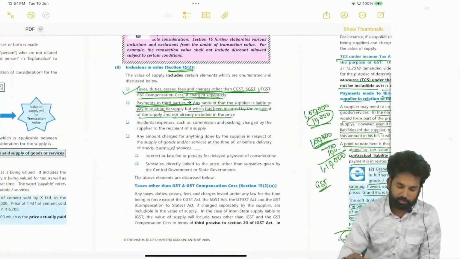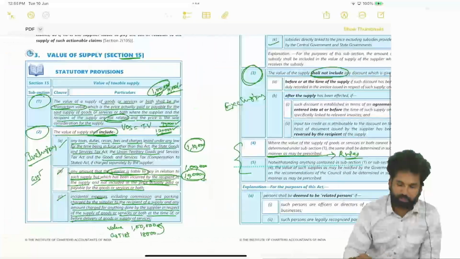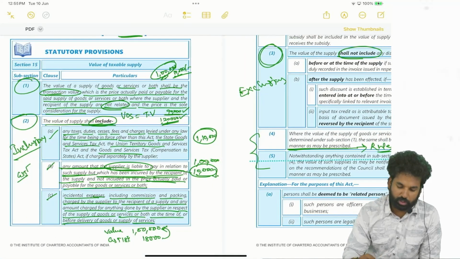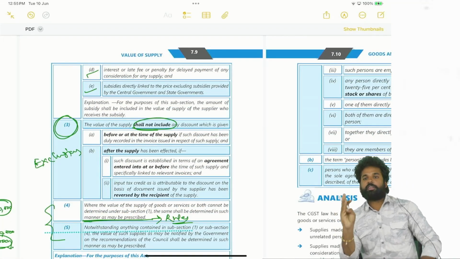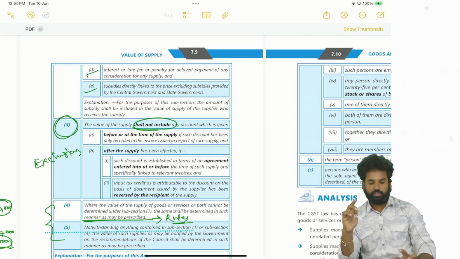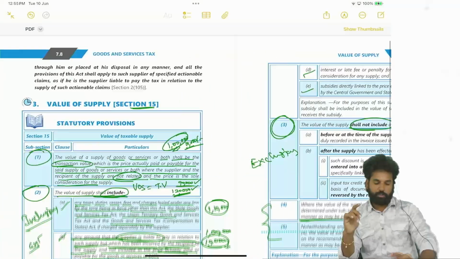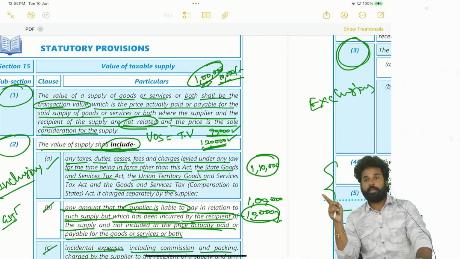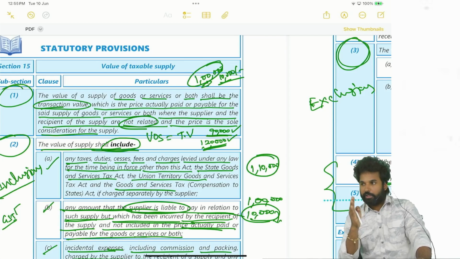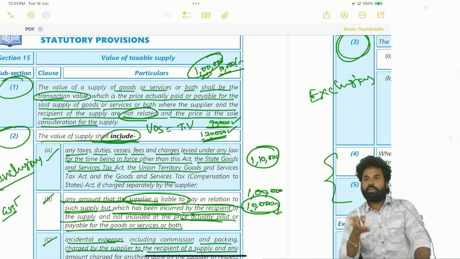Okay. Next comes Section 15, subsection 2, clause D. So we have seen three clauses, A, B, C. The first clause is with respect to taxes: taxes other than GST have to be included. The second clause is with respect to any amount paid by the recipient to a third party, which shall be paid by the supplier. That means the supplier is under obligation to pay such amount, but it has been paid by the recipient. So that amount has to be included in the value. Okay. The third point is incidental expenses.